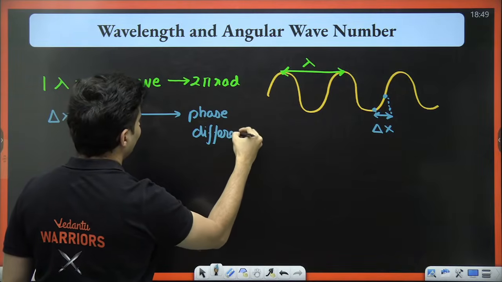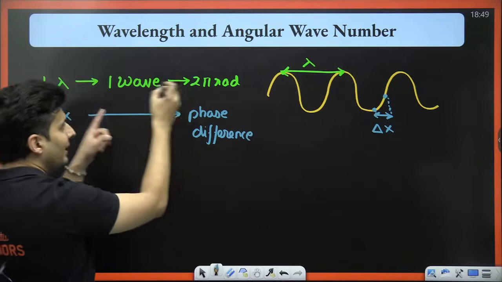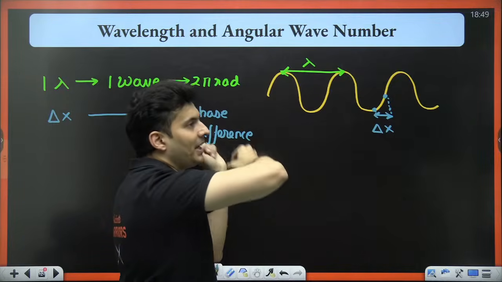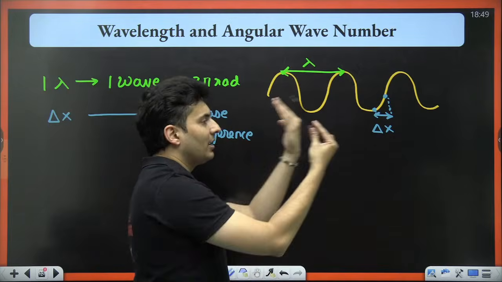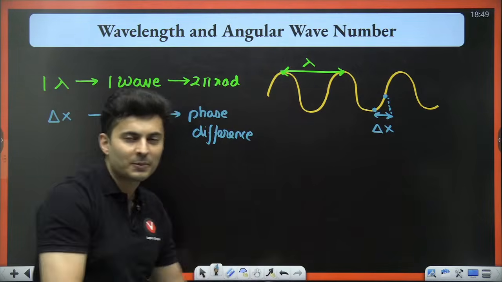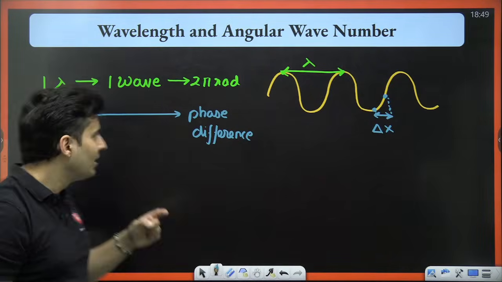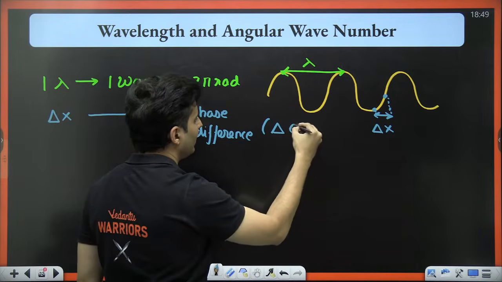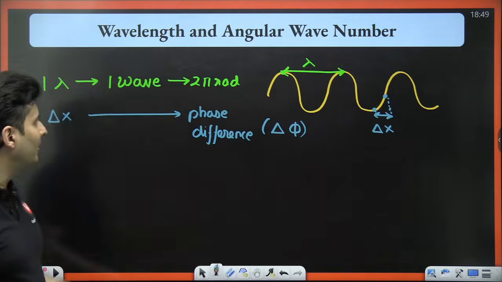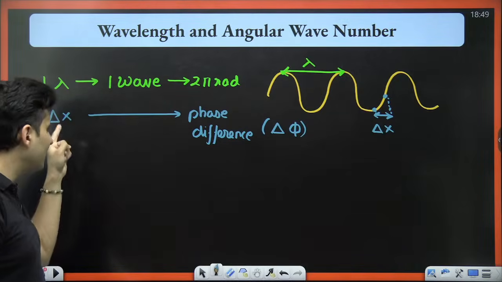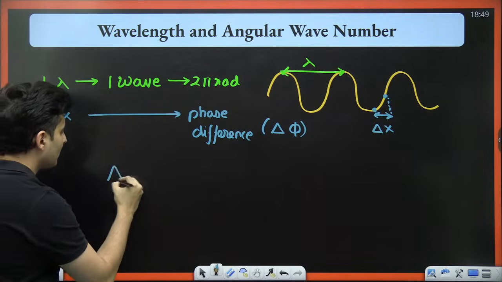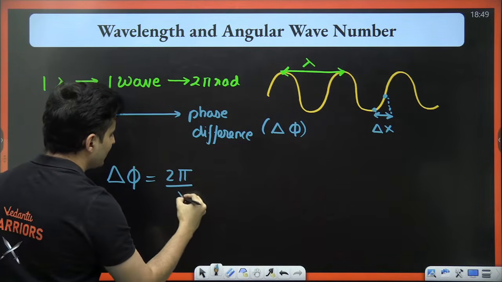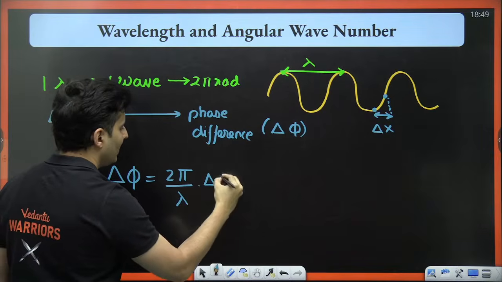For that delta x separation, what do you think is their phase difference? When you go by one wavelength, you go by a phase angle of 2 pi radians. So when you go by delta x, how much is the phase difference that you can expect? Unitary method. So that delta phi will be 2 pi radians per wavelength, into delta x.